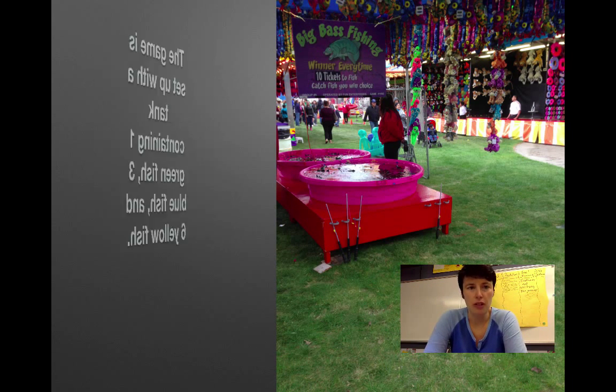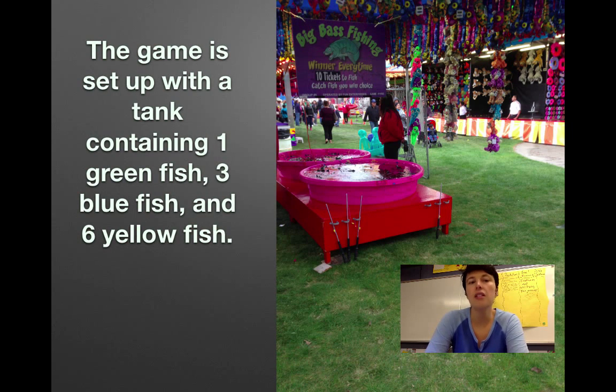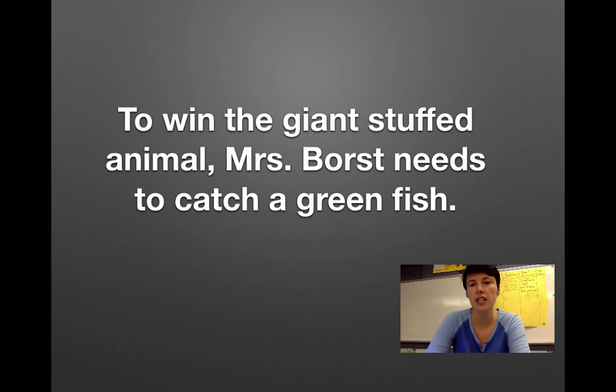Well, here's the story. The game is set up with a tank containing 1 green fish, 3 blue fish, and 6 yellow fish. To win the giant stuffed animal, Mrs. Borst needs to catch a green fish. Well, let's go through what are her chances of winning.